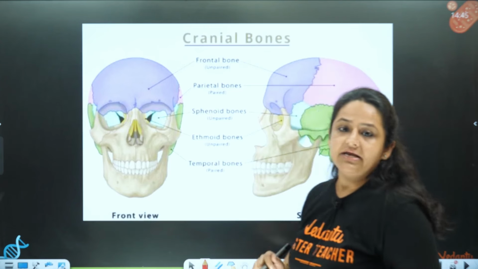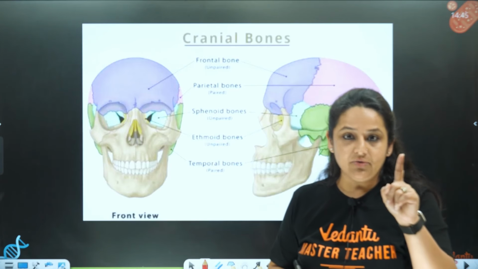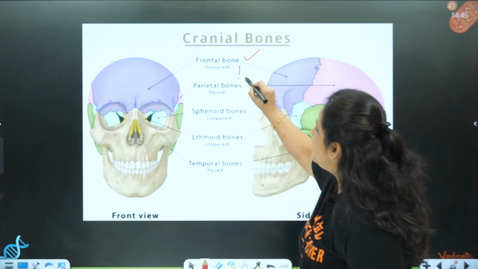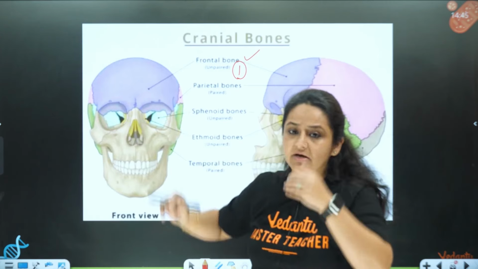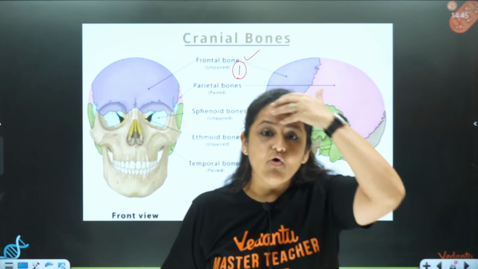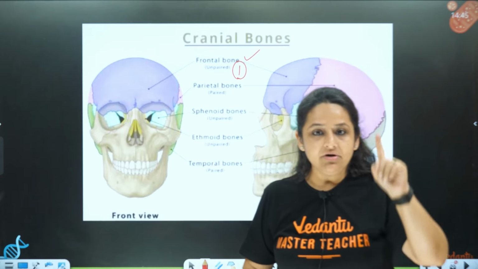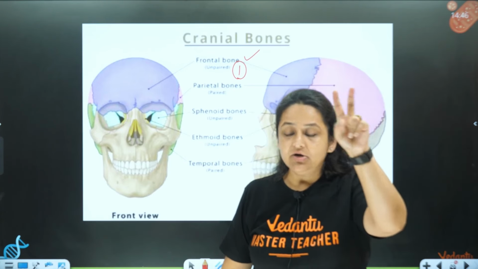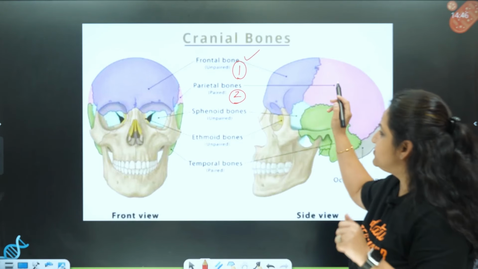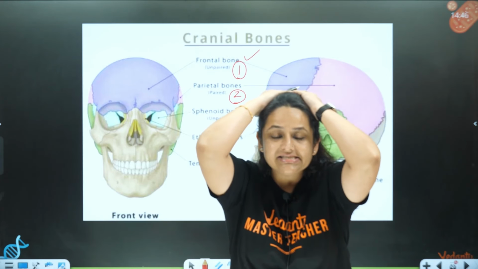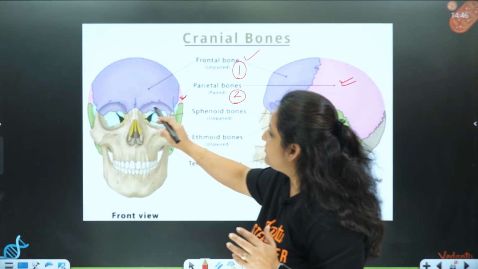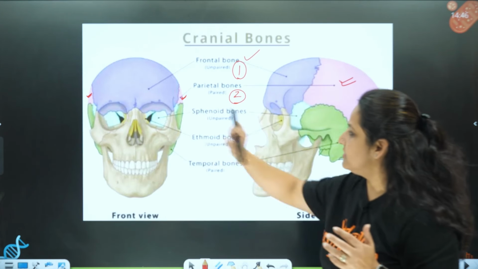See, these are the cranial bones first. 8 bones we have to calculate. Okay, let's see the 8 bones. Number 1, frontal. Only one bone, frontal bone. You can see over here the bone which is present in the front, which is forming our forehead portion. This is the frontal bone, bone number 1. Number 2 is parietal. These are 2 bones. Okay, these are 2 bones which you can see over here. They are present like this way. These are the parietal, see, these pink color. You can see one parietal from here and one parietal from here in the front view.